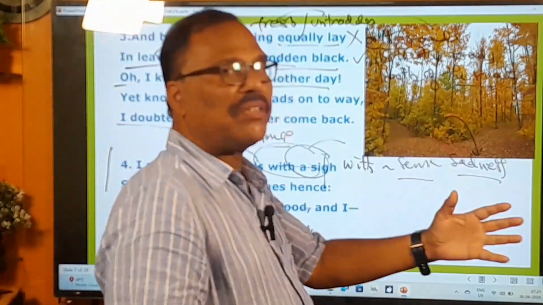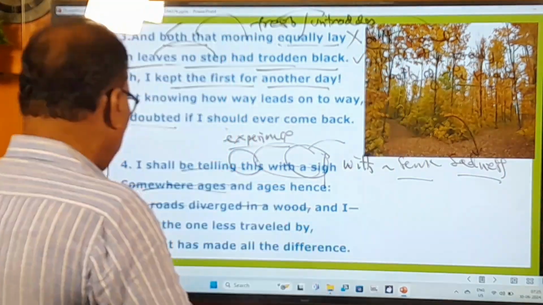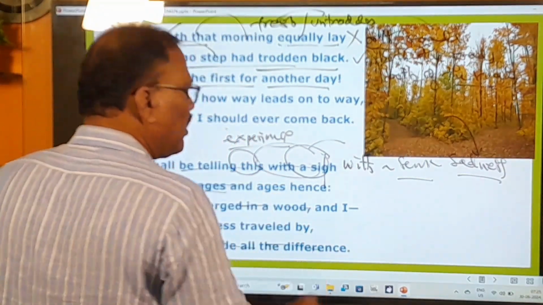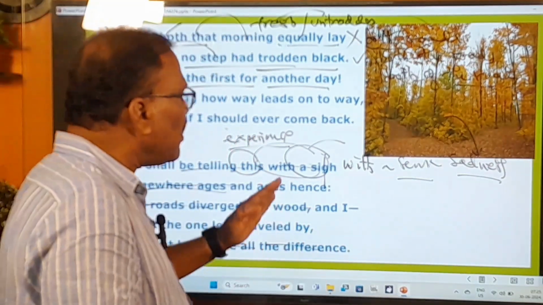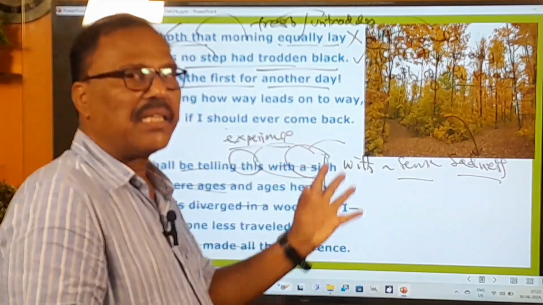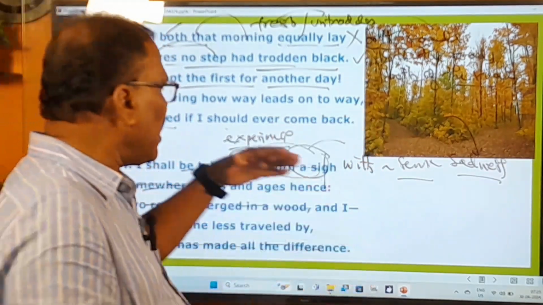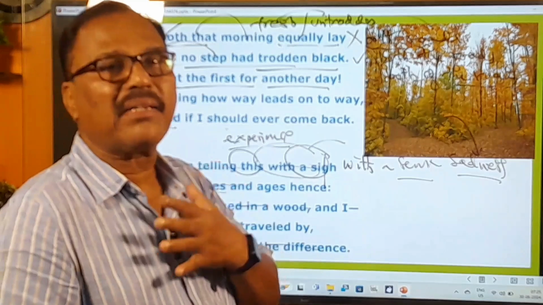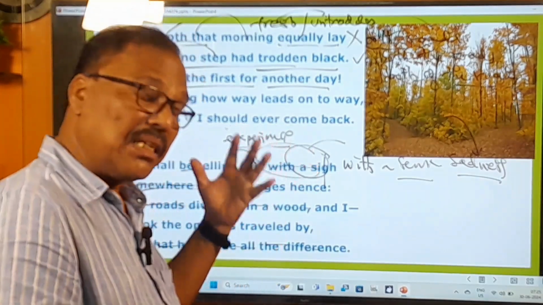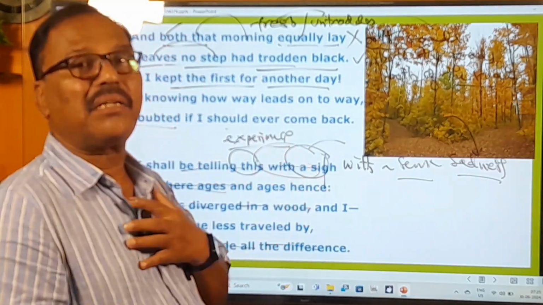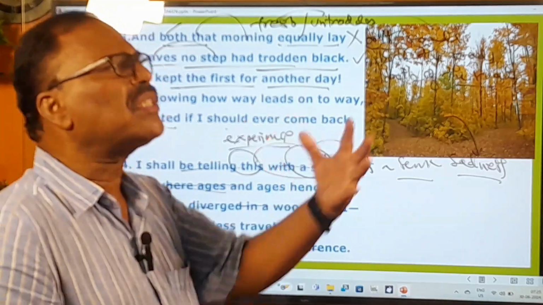The one road that was less trodden by. Then what happened? And that has made all the difference. That decision, that choice has made all the difference. It means it has significantly impacted me. Impacted me means showed its effect on me.